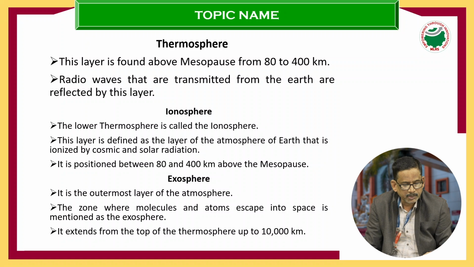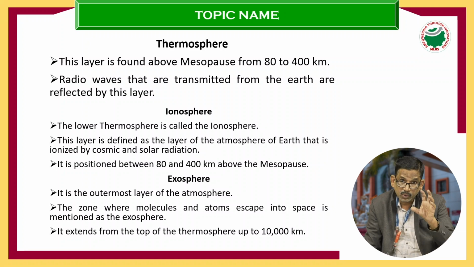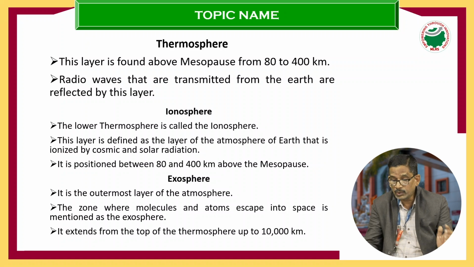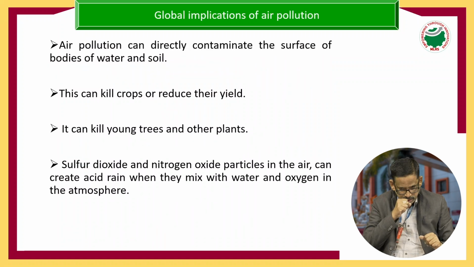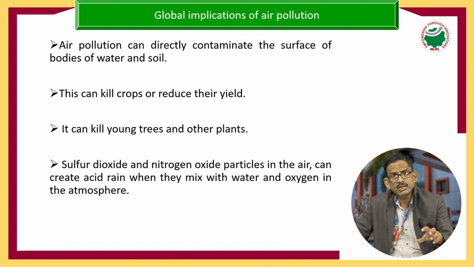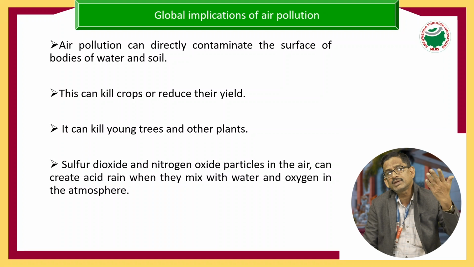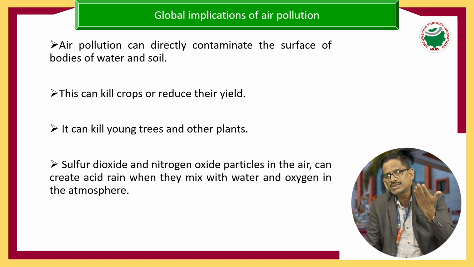Next, the exosphere. It is the outermost layer of the atmosphere, the zone where molecules and atoms escape into space. This range is up to 10,000 kilometers. Next, the global implications of air pollution. Air pollution can directly contaminate the surface of bodies of water as well as the soil. Air pollution spoils the surface of bodies of water as well as the soil.